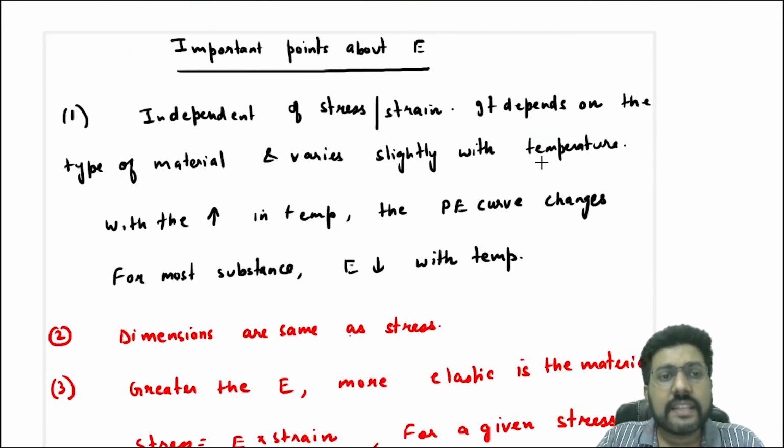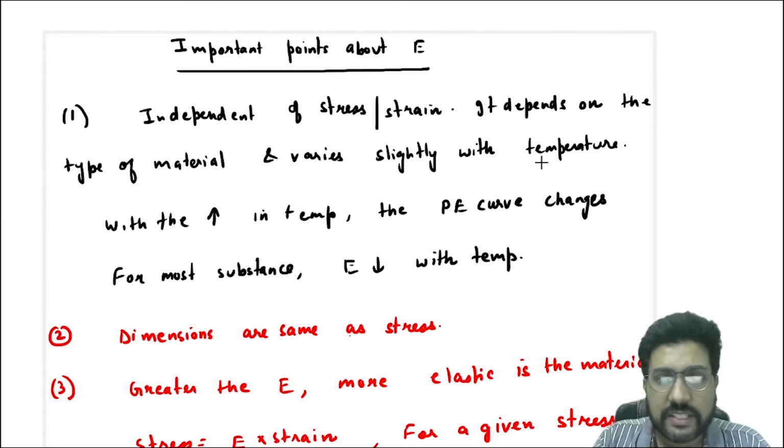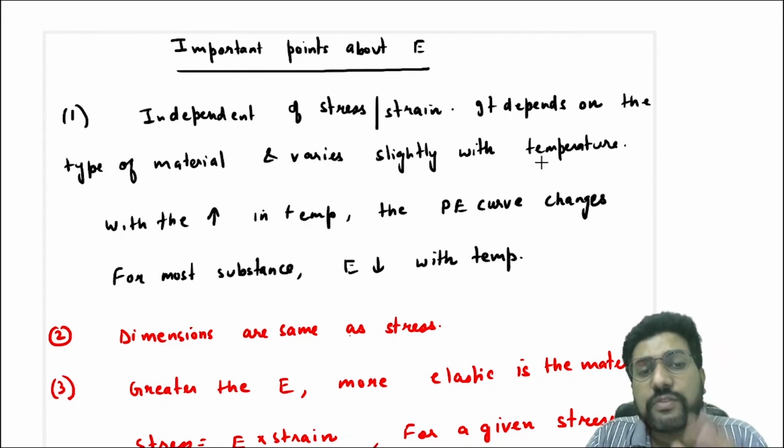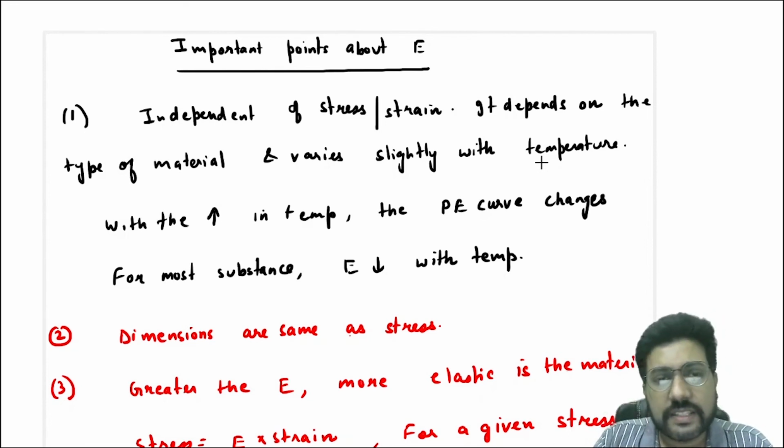Now the next thing that we will discuss is the important points about the modulus of elasticity. The first very important point is that it is independent of stress or strain. It depends only on the type of material. If the substance is fixed, the modulus of elasticity is fixed.